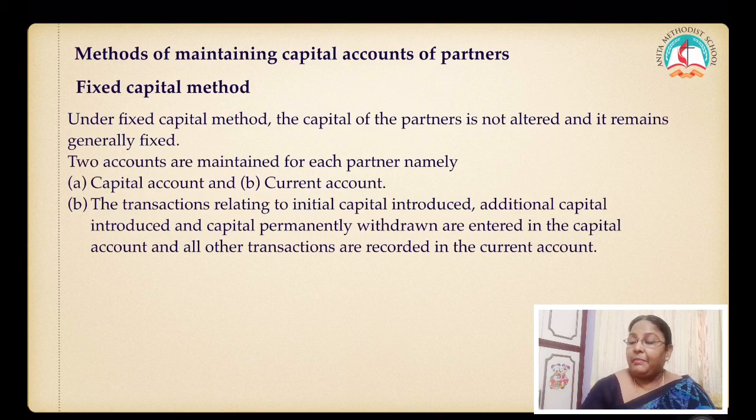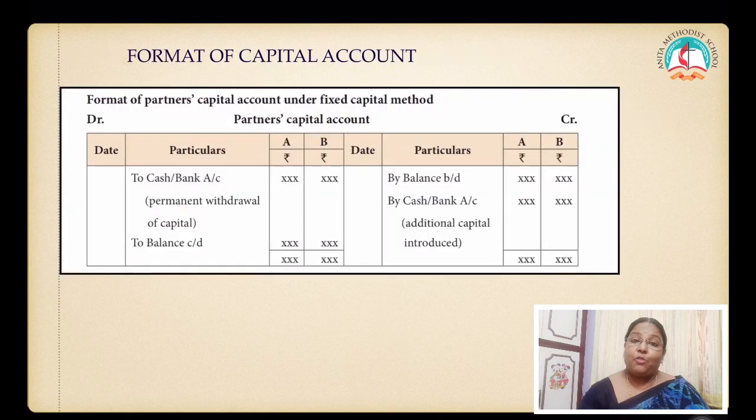So under the fixed capital method, the capital of the partners is not altered and it remains generally fixed. Two accounts are maintained for each partner, namely capital account and current account. The transactions relating to initial capital introduced, additional capital introduced, and capital permanently withdrawn are entered in the capital account, and all the other transactions are recorded in the current account. So, three things. What is the capital he has introduced? What is the additional capital he has introduced? And how much amount is permanently withdrawn from the business? That is going to be entered in the capital account.